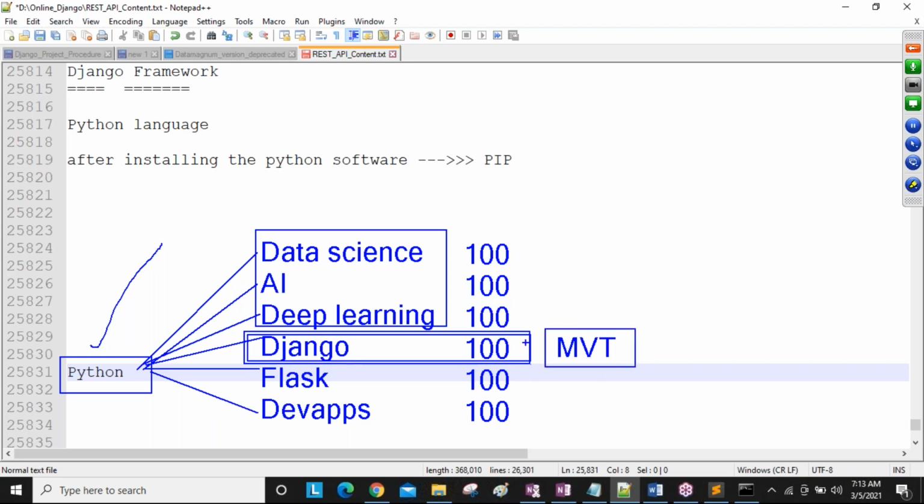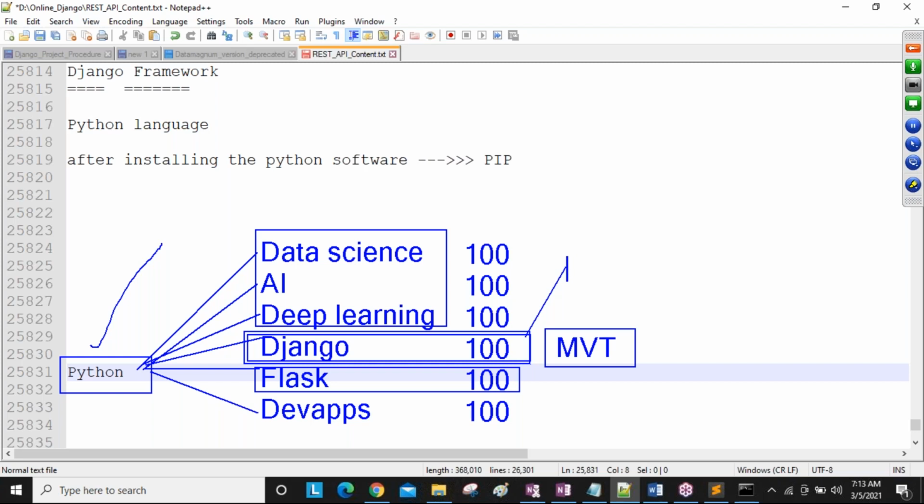Wait some time. Okay. Now here using the Flask also we can develop the applications, guys. Using the Flask also we can develop the web applications. So why are we not using Flask? Why Django means, using the Django more projects are coming.